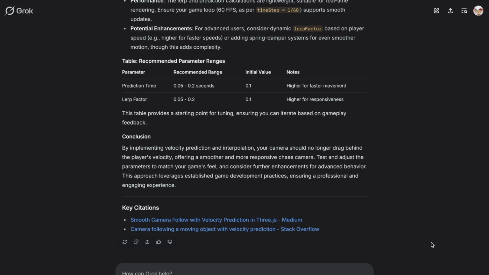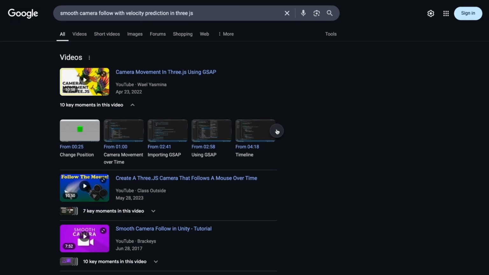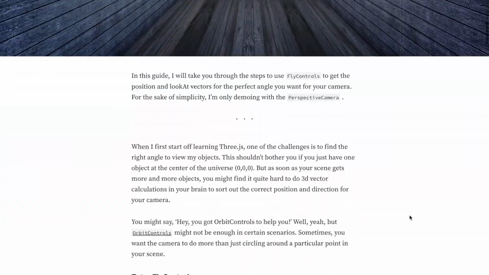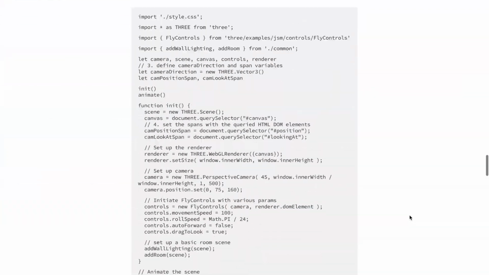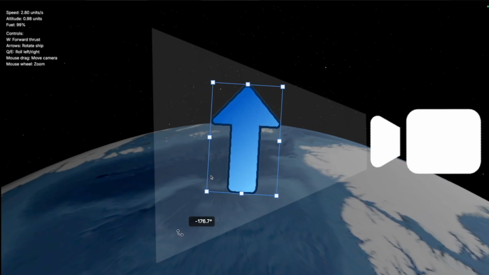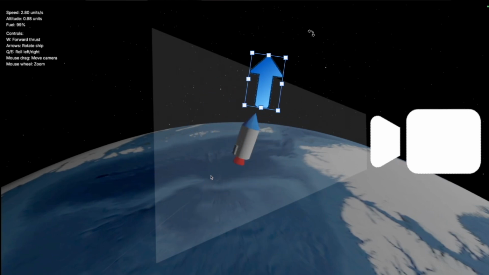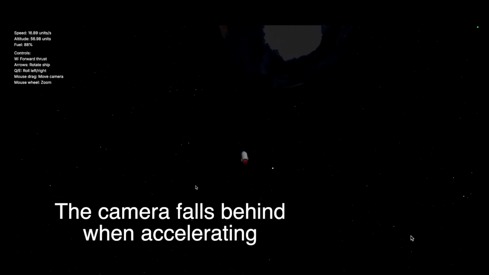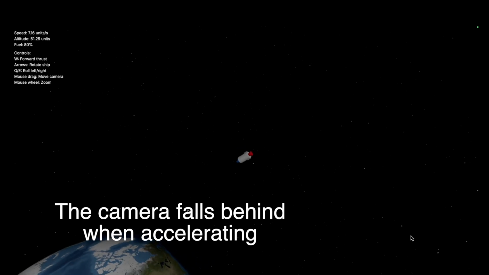So I was like, fine, I'll implement a solution myself. So I searched up the problem on Google, and the first result was accounting for momentum and camera movement. So I was like, okay, great, that's exactly what I'm looking for. So I read the solution the paper came up with, and it said the best way to fix the issue was to predict where the focused object would be and account for that in your camera movement. But what I didn't realize was that the paper was written for making the camera lag behind when an object accelerates, which is literally the behavior I'm trying to get rid of.